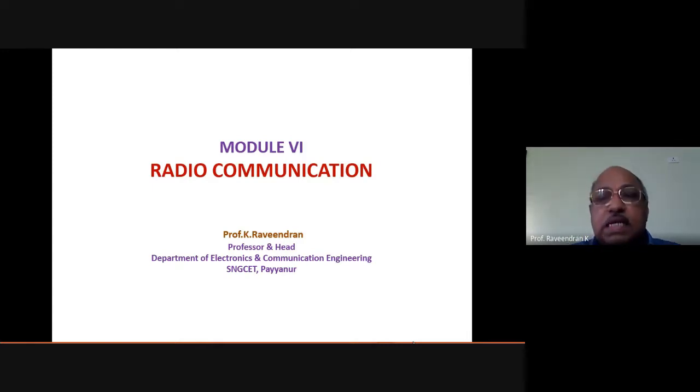Then 5G means Li-Fi devices, so the technology has been enhanced to such an extent that information is transferred in a very fast way without much loss of information. That is the communication technology we presently have.